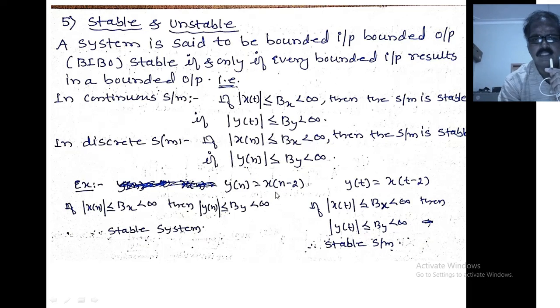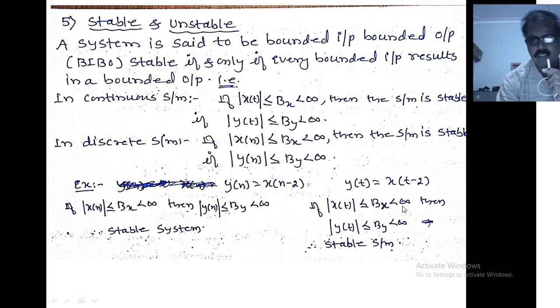Only the signal is shifted with respect to time; the amplitude never changes. Magnitude means only the amplitude. x of n is a bounded input. We can shift x of n to the right or left, but its amplitude never changes. Therefore, x of n minus 2, its amplitude never changes, and x of n is bounded. After shifting, x of n minus 2 is also bounded, which means y of n is also bounded, and the system is said to be a stable system.